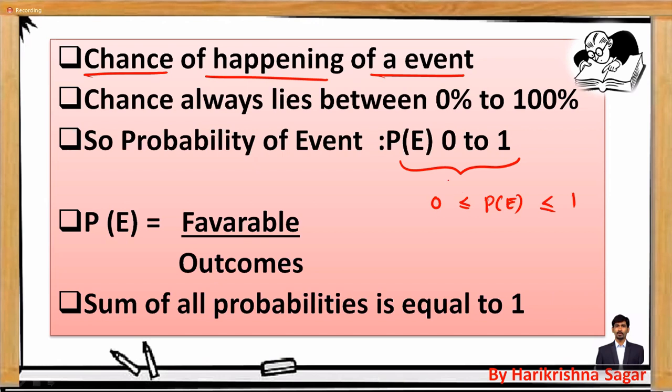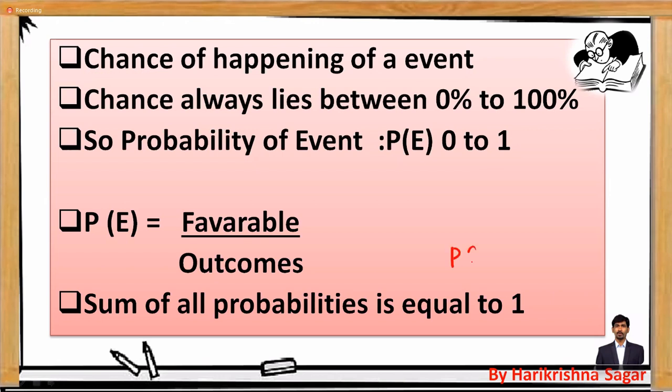How can we find the probability of any particular event? It is given by a mathematical formula: the number of favorable cases divided by the total number of outcomes. So F by O will indicate the probability of the event. And remember, the sum of all the probabilities must be equal to 1.